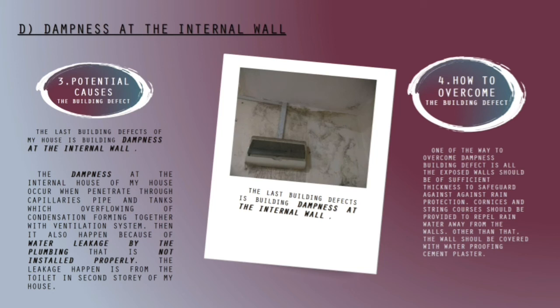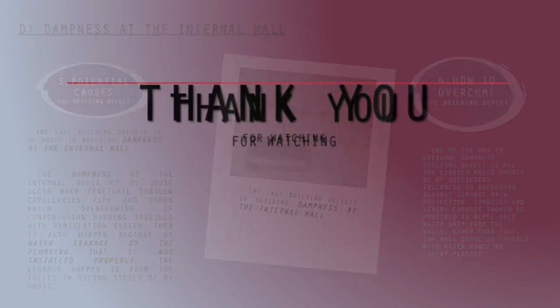To overcome the dampness building defect, all the exposed walls should be of sufficient thickness to safeguard against the rain. Cornices and string courses should be provided to repel rainwater away from the walls. Other than that, the wall should be covered with waterproofing cement plaster. That's all from me.